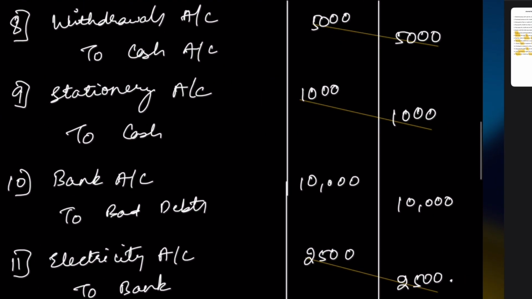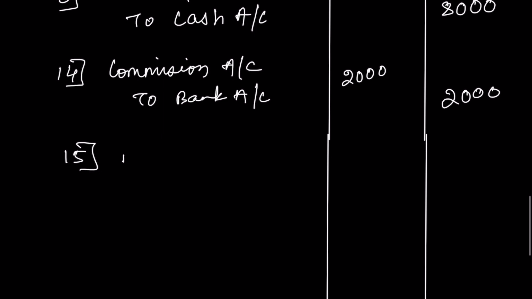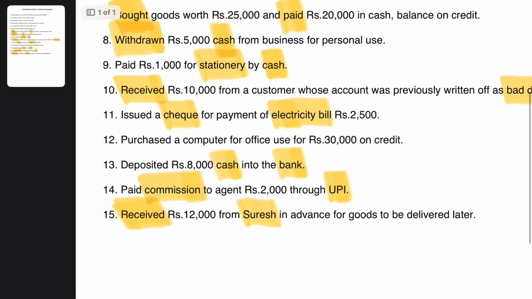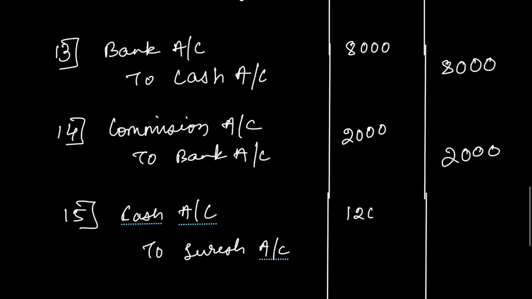So our cash balance is increasing. So we are debiting whatever is coming in and crediting the giver, right? So the last and 15th transaction will be cash account debit to Suresh account credit. Amount is rupees 12,000.